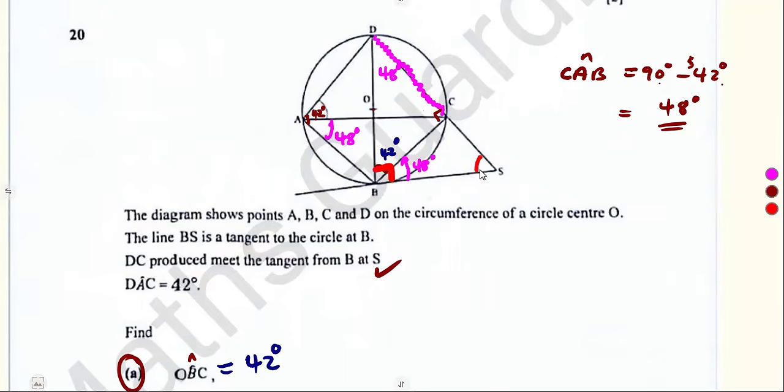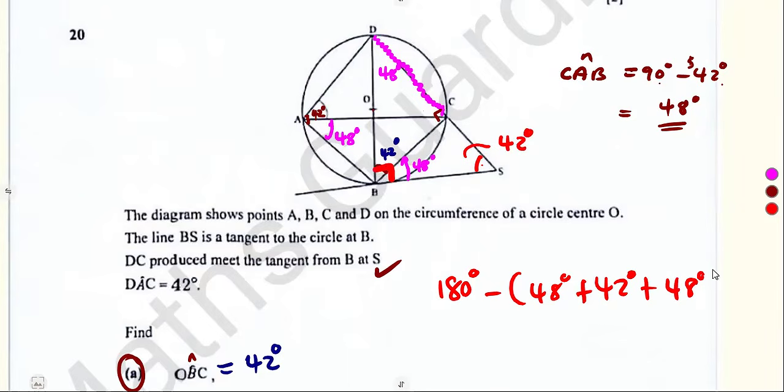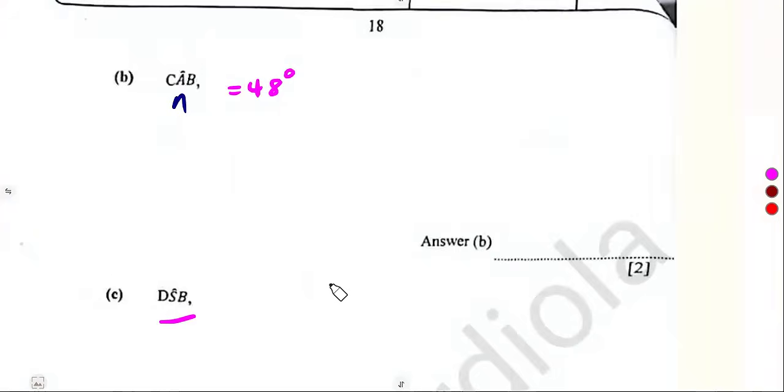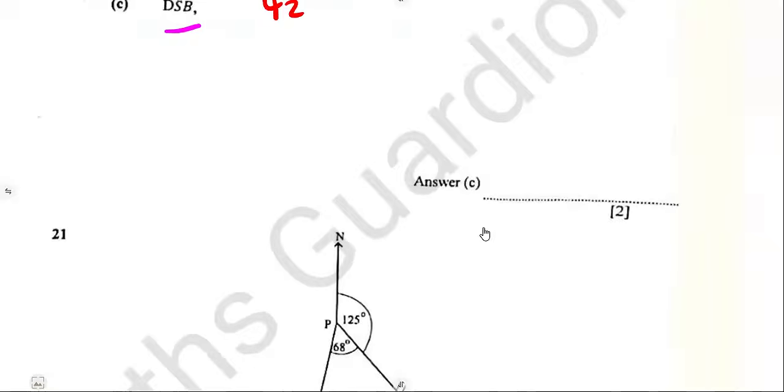To find the angle at S here, simply 90 minus 48, which is 42 degrees. Or you can work with angles in a triangle: 48 degrees plus this 42 plus the 48 degrees at B. Remember, I said that one is 48. So that was still going to give us 42 degrees. Just like that. So that was the condition.